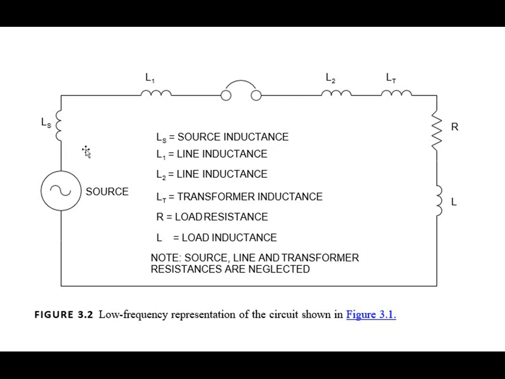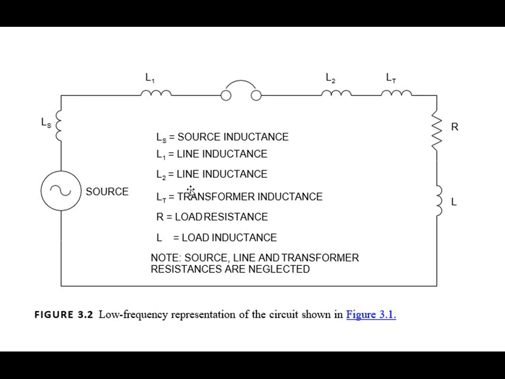Ls means source inductance, in series with the source. Again, L1 is line inductance, in series with this source, and this is the circuit breaker S. L2 is again line inductance. So L1 is before the circuit breaker and L2 is after the circuit breaker. LT is the transformer inductance.